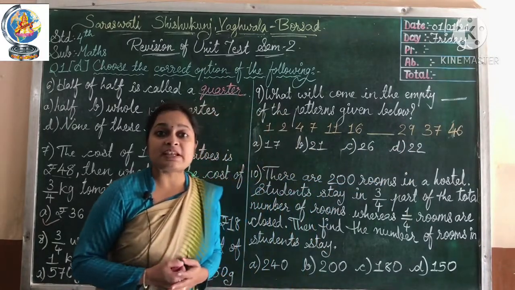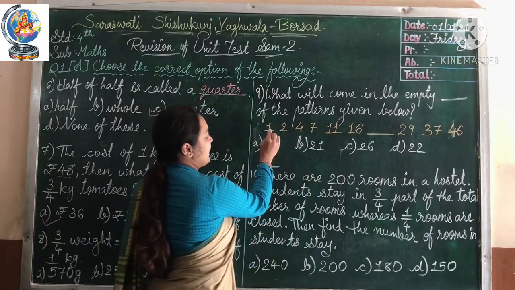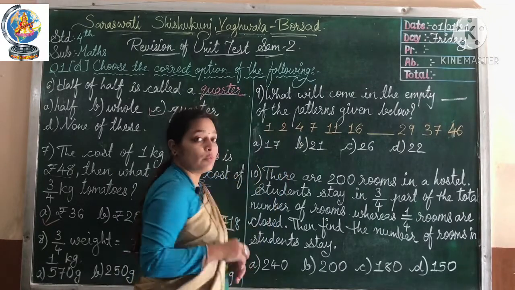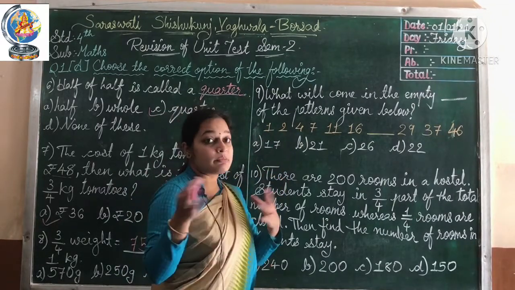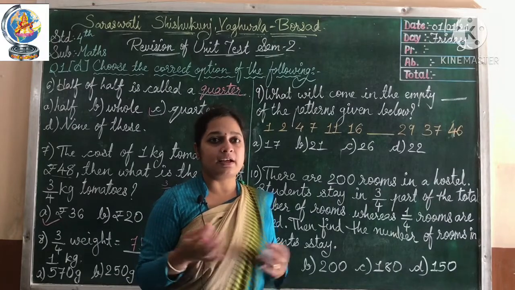How to solve this pattern? Look, you see 1, and after that 2 is given. It means between these two numbers no single number is missing, right?